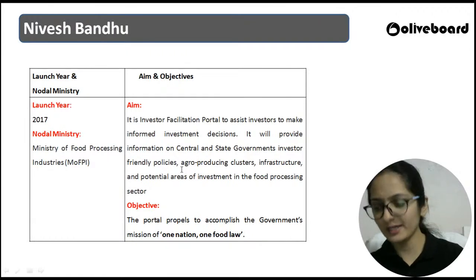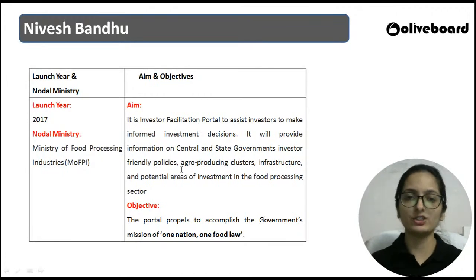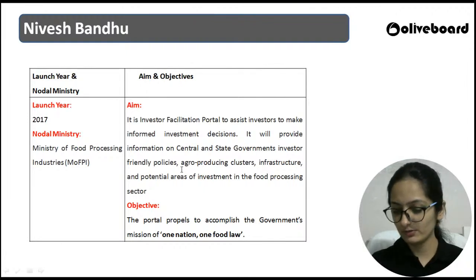Can anybody tell me the nodal agency that is implementing Operation Green? Is it FSSAI? Anybody can please give me an answer in the chat section. Which particular nodal agency is implementing this scheme for price stabilization?